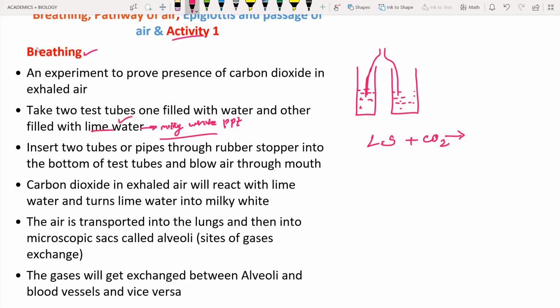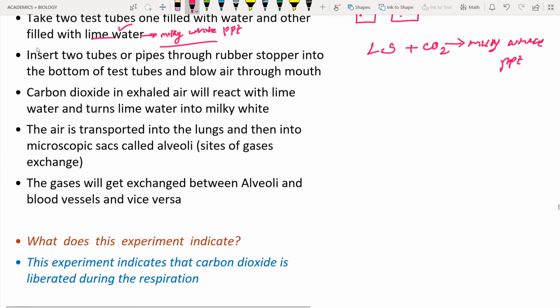So lime solution plus carbon dioxide gives the milky white precipitation that you can see here in these test tubes. By this we confirm that carbon dioxide is present in the exhaled air. This is a small explanation of the experiment. Hence we can confirm that the carbon dioxide in exhaled air reacts with the lime water or lime solution and turns it into a milky white precipitation.